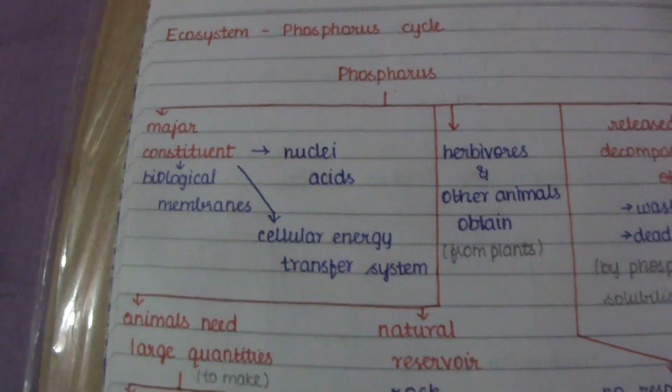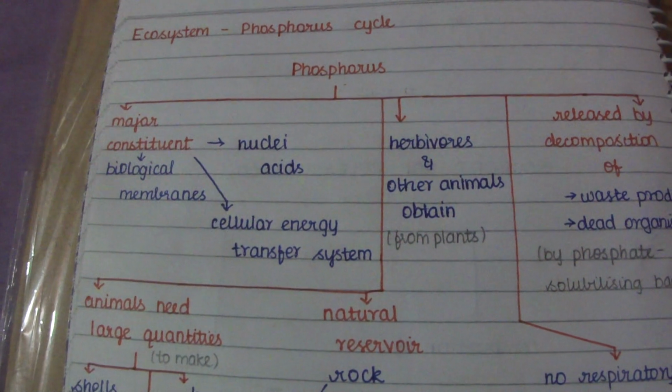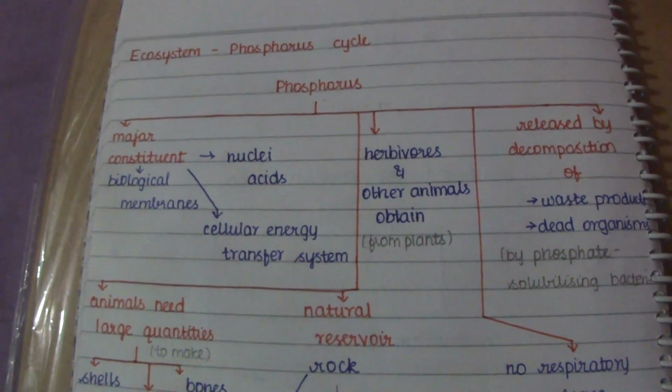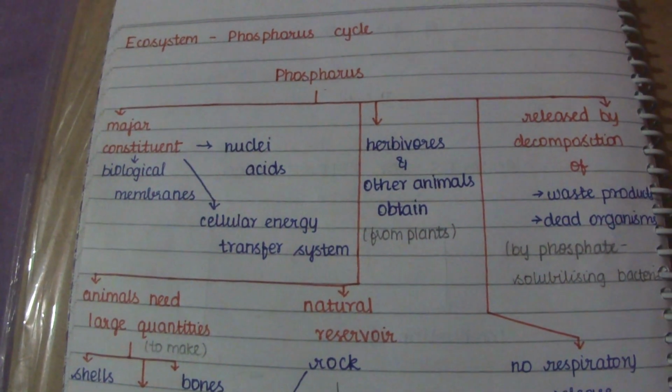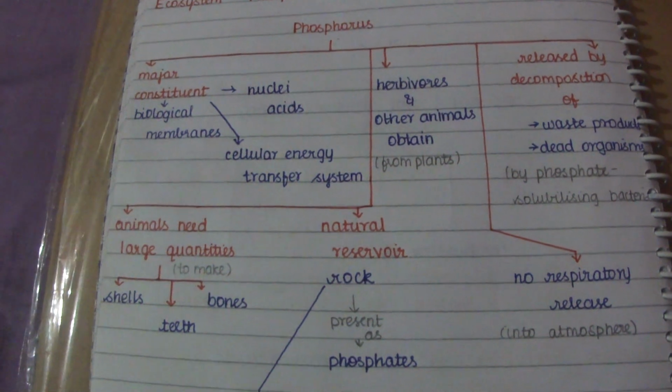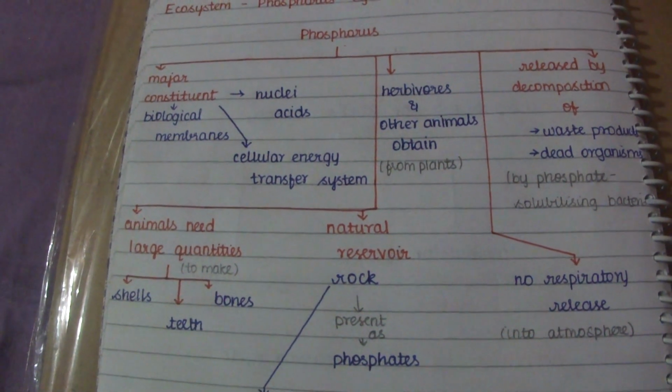This phosphorus is also needed by many animals. Many animals require phosphorus in a very large quantity in order to make their shells, bones and teeth strong.